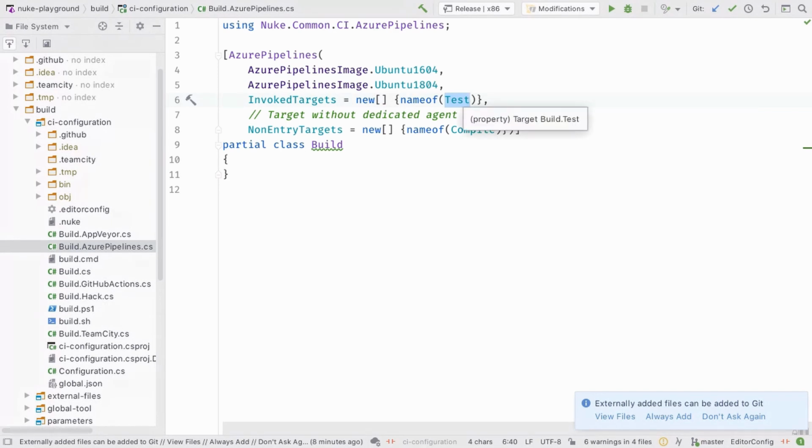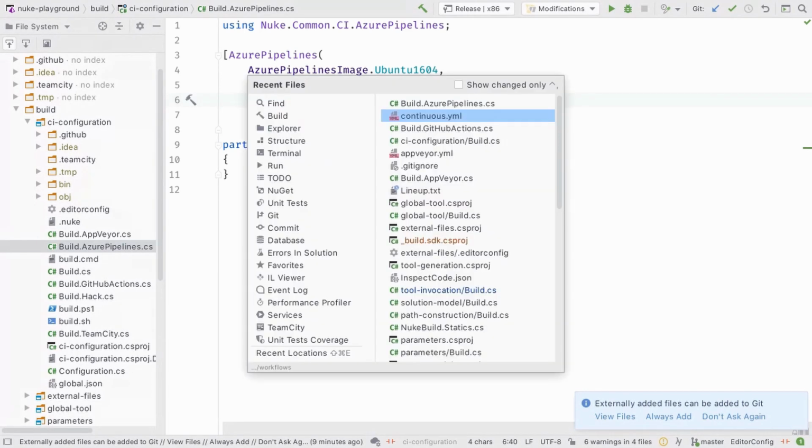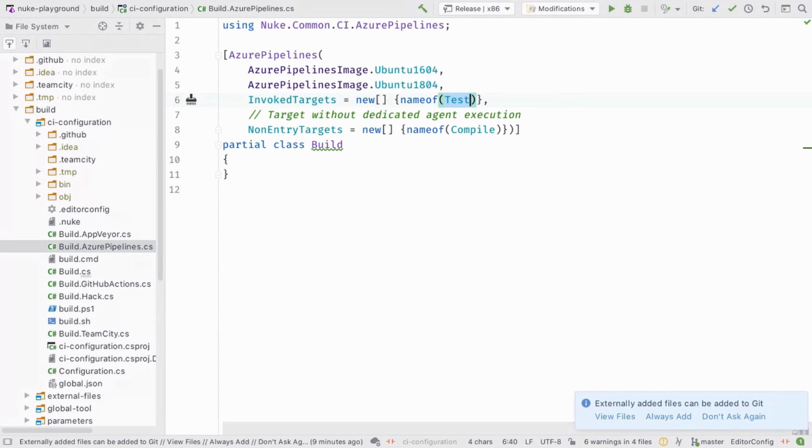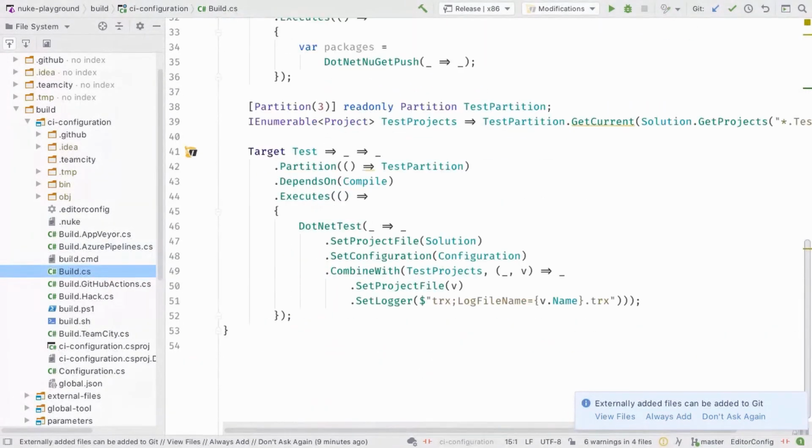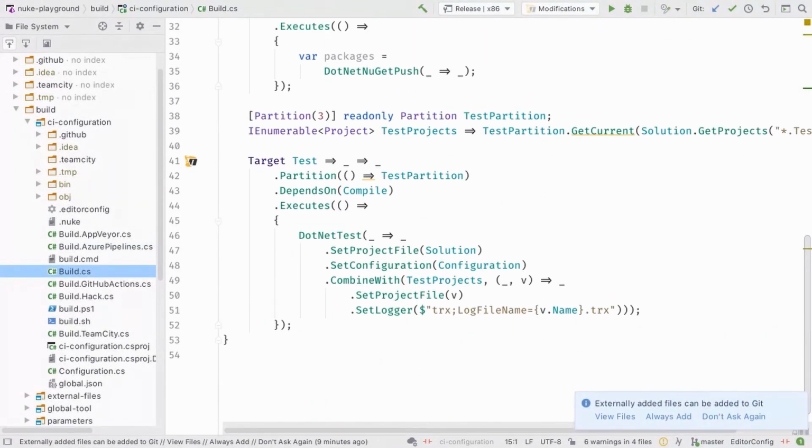But now for tests. Again, I said we have 3 different test projects, and it would be nice to execute them in parallel. For that to work, we go to our test target right here. And the first thing to make parallelization possible is to define a partition. It's called test partition. And since I have 3 different test projects, I would just say it's a partition of 3.